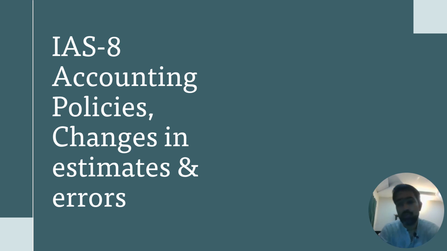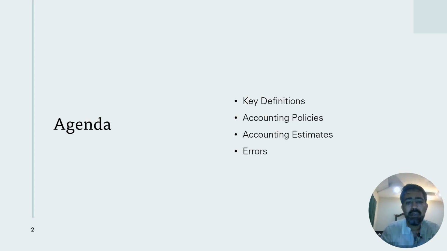In the previous two lectures of our series, we discussed IAS 2 and IAS 7. Today we will discuss IAS 8 accounting policies, changes in estimates, and errors. We will be discussing the key definitions, accounting policies, accounting estimates, and accounting errors, and the respective treatment in financial statements along with their disclosure requirements given in the International Financial Reporting Standard.